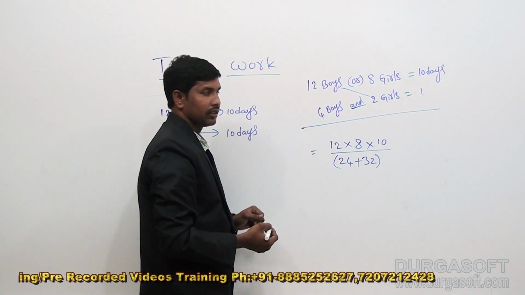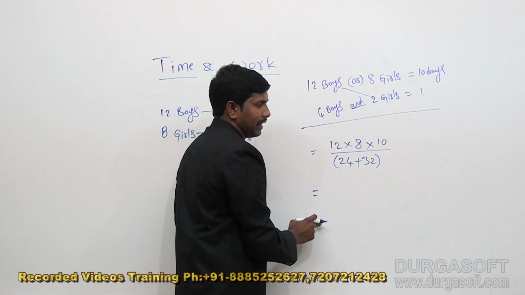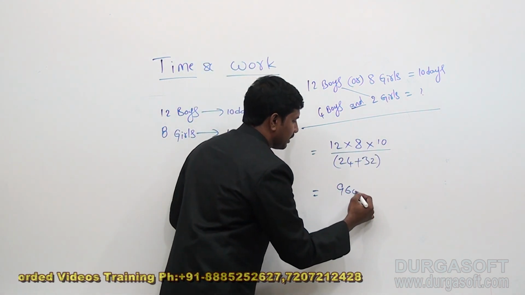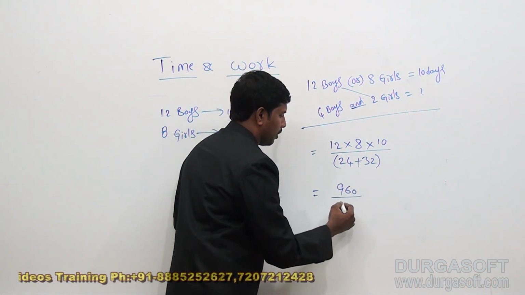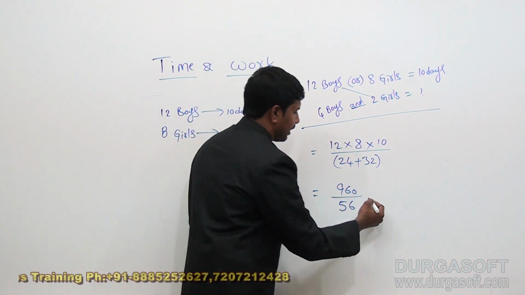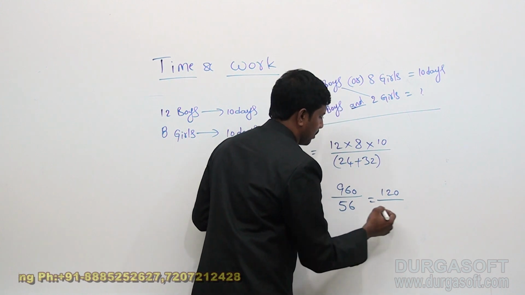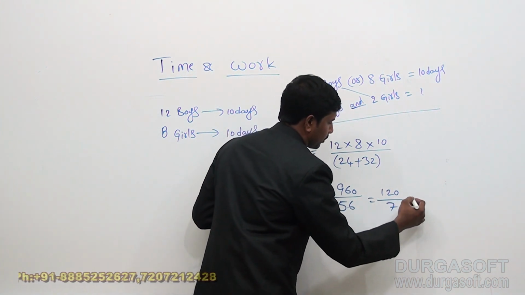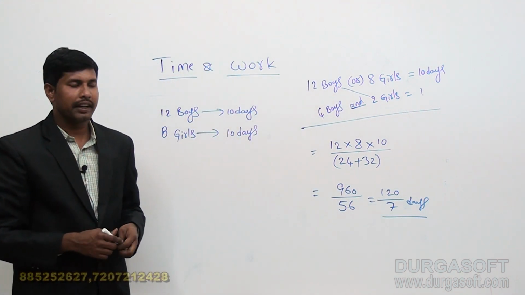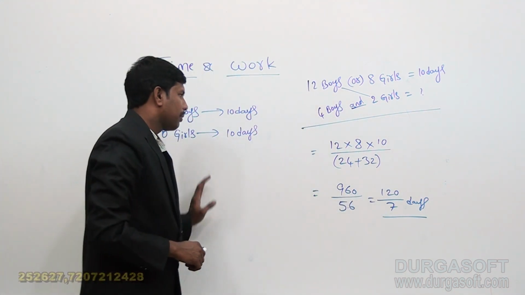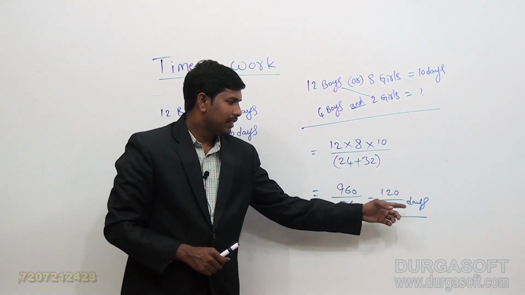So this is the answer what we required. So 12 times 8 is 96, times 10, so 960 by 24 plus 32, 56. If I cancel 8, 8 12s are 120 by, here also 8 7s are 56, so this is what I am getting, which is same answer we are getting. So instead of doing the entire process, here I am getting the answer directly, 120 by 7 days.